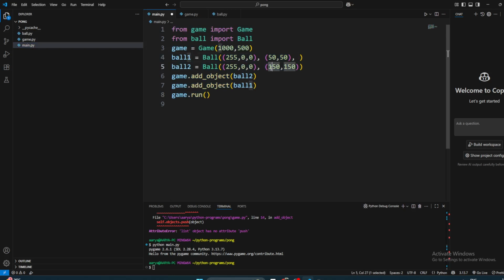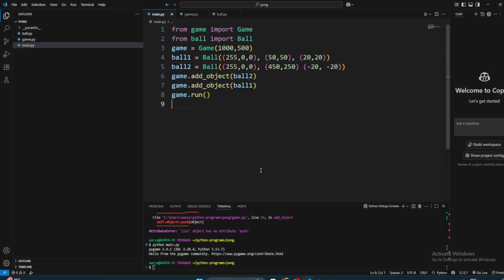We can have this in the center, 450, and this will be 250, let's say. This will go in the positive direction, let's say 20, 0. And this one can be minus 20, minus 20.